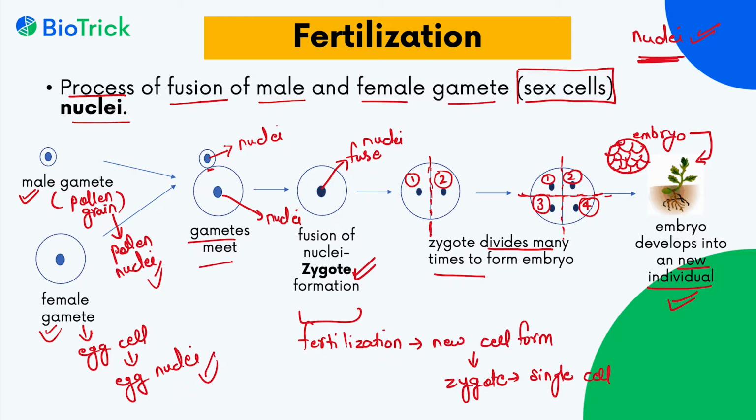Now one more thing to remember here is the zygote divides into multiple cells of embryo by the process of mitosis. Mitosis is a type of cell division. And another thing is male gamete is always smaller than female gamete. Female gamete is large. In case of plants and in case of humans as well.